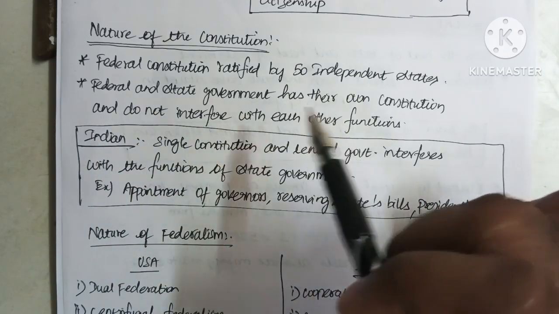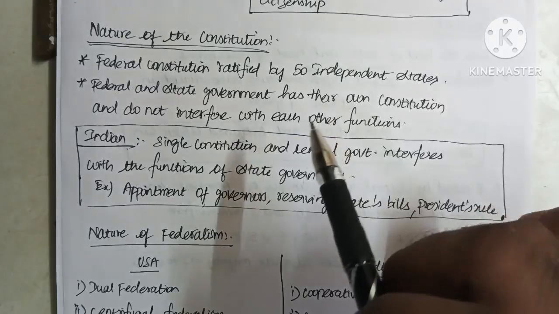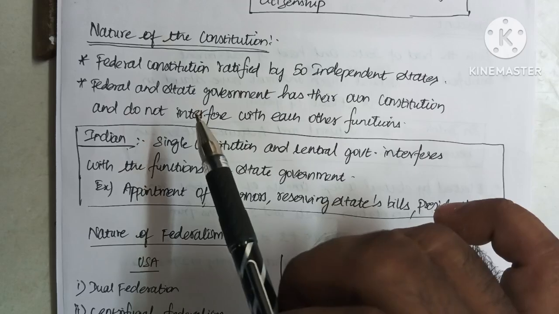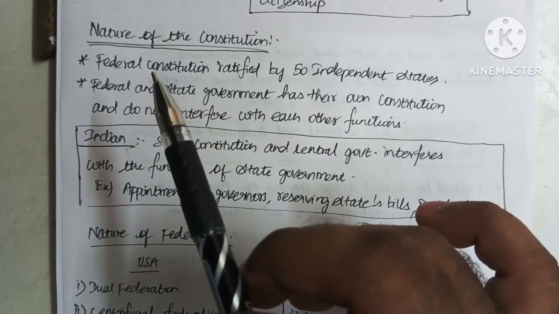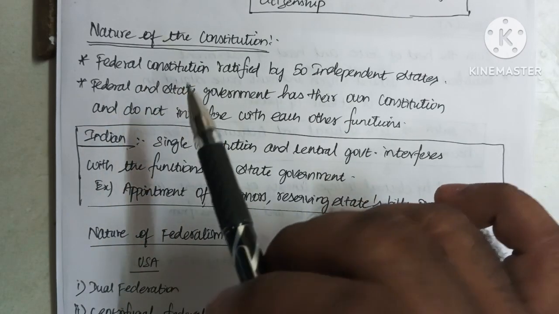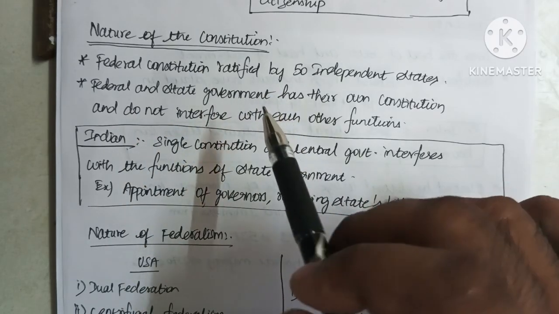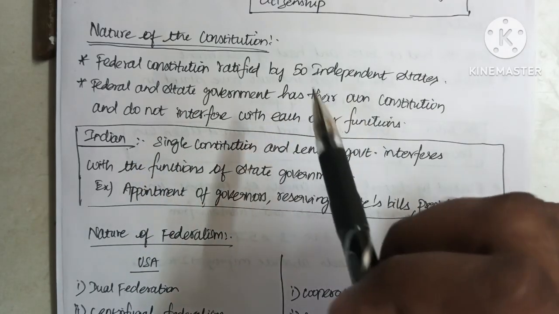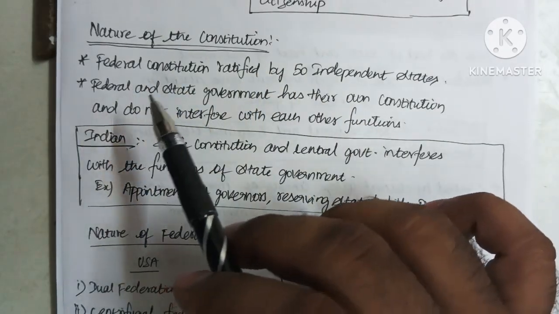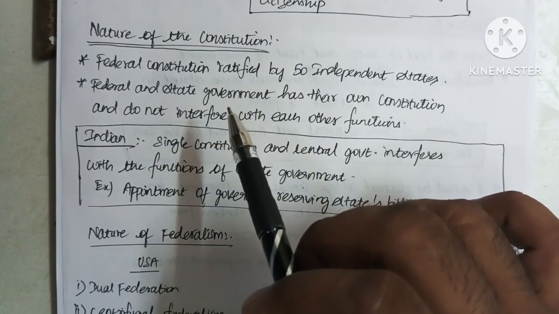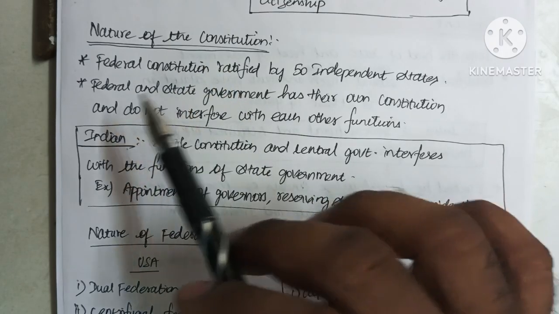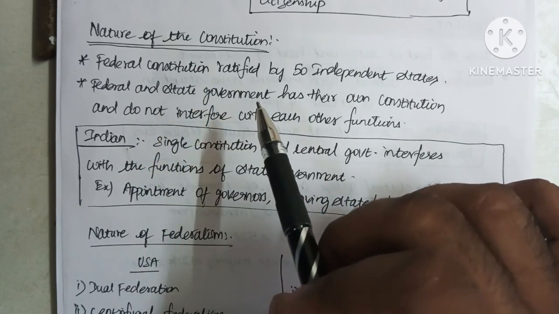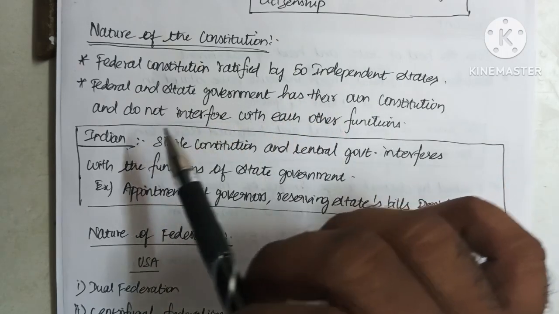The federal and state governments have their own constitutions and do not interfere with each other's functions. The United States of America consists of two constitutions, as I already said. One is for the federal government, and the other is for the state government of a particular state. So there are two constitutions, and they do not interfere with each other's functions. The central, which means the federal government, does not interfere with the functioning of a state government, and the state government also does not interfere with the functioning of the federal government. They have two separate constitutions, and they function according to the rules and regulations of their particular constitution.